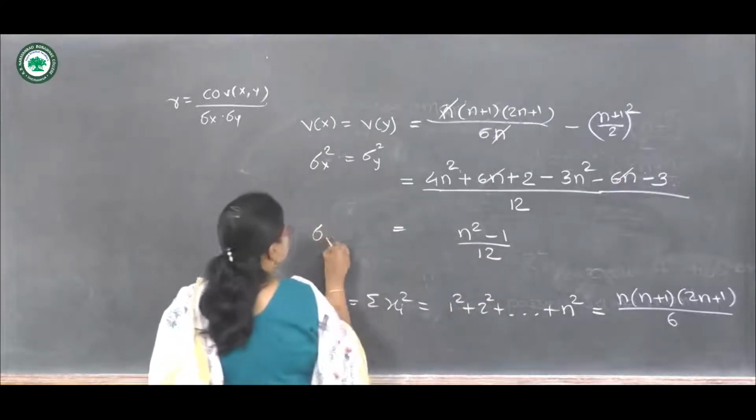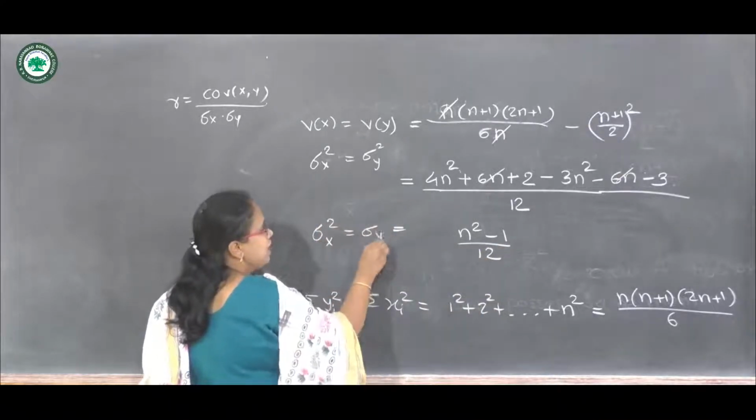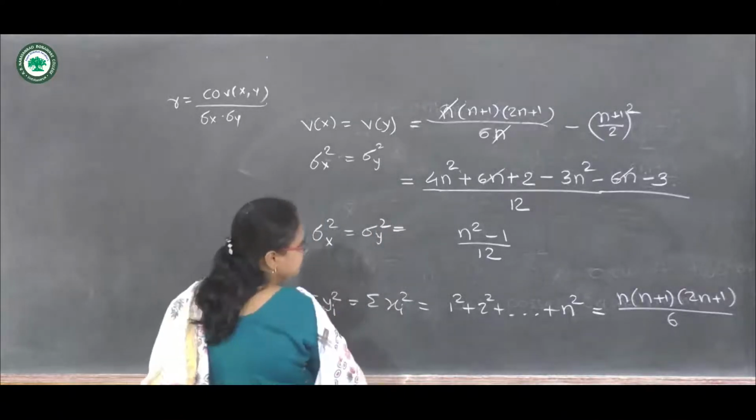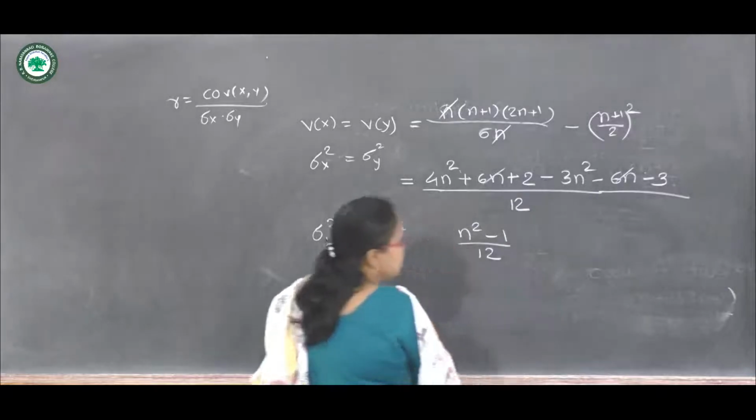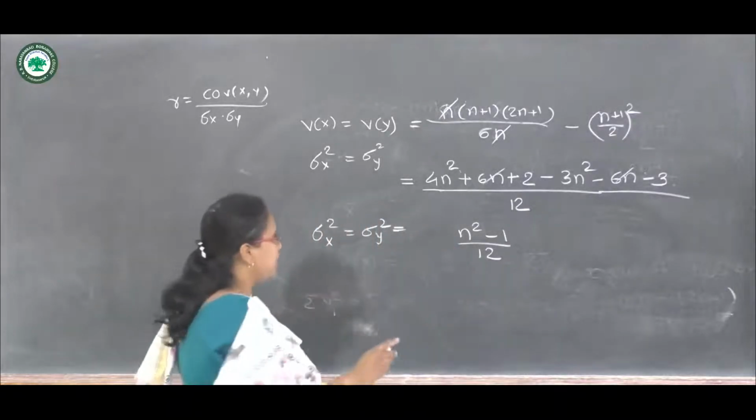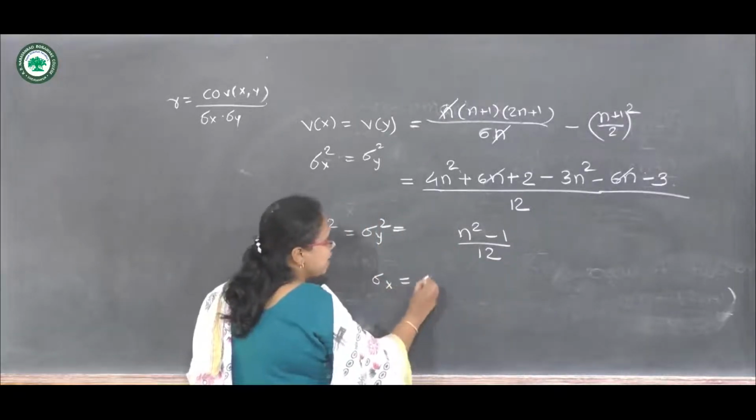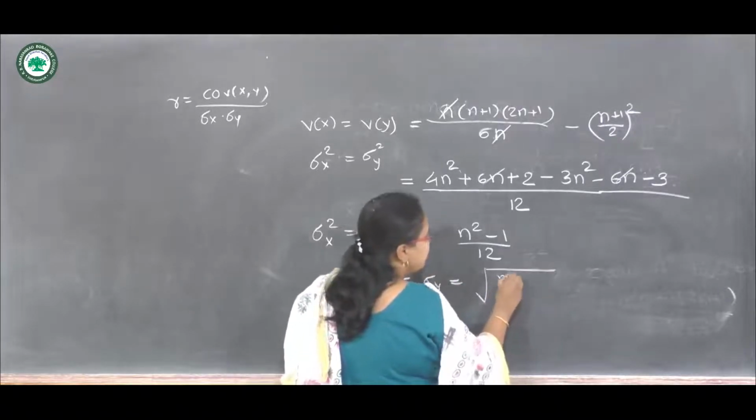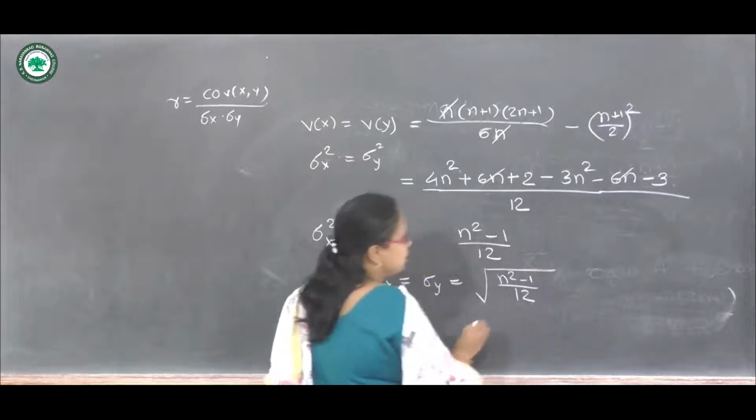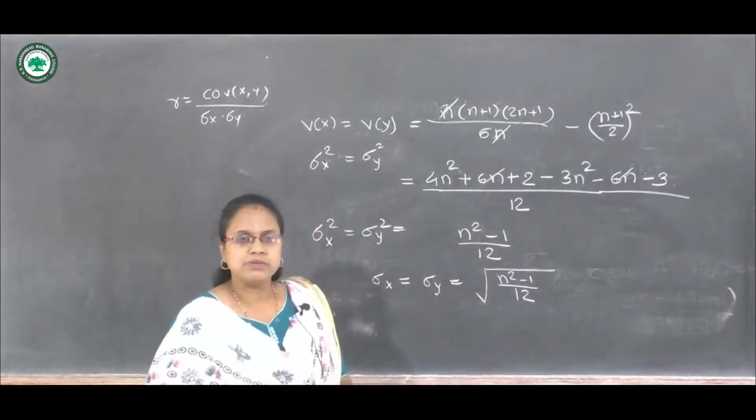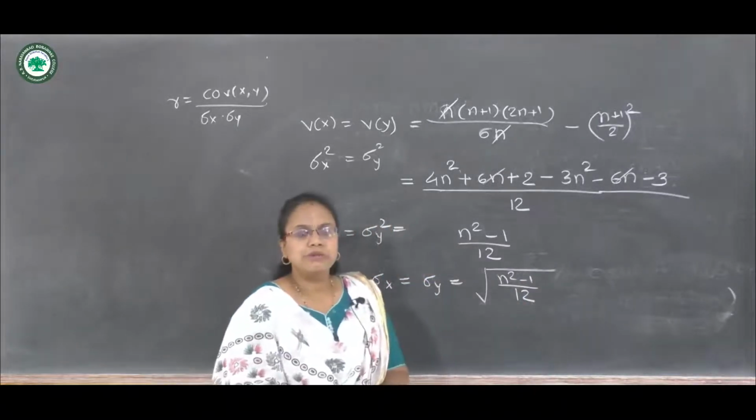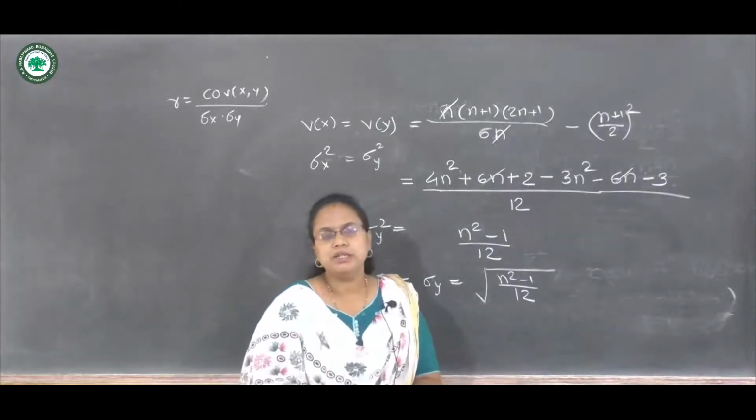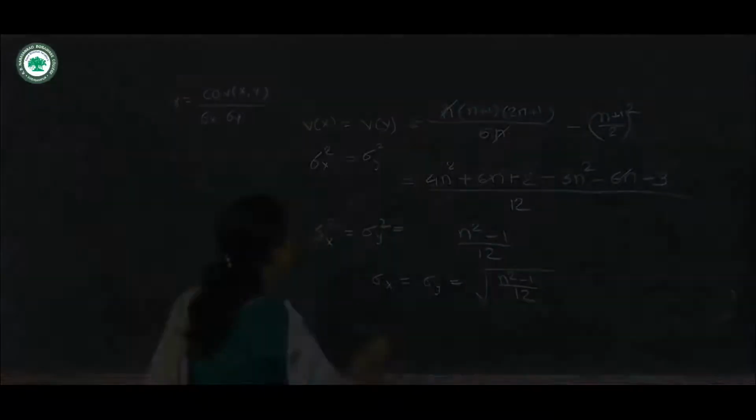So these are sigma x square and sigma y square. These are the variances of the ranks. Now we require the standard deviation. So I can write sigma x and sigma y, that is the standard deviation, as the square root of this variance, that is root of n square minus 1 upon 12. Now we have the mean and standard deviation of x and y. Let us compute the covariance term.